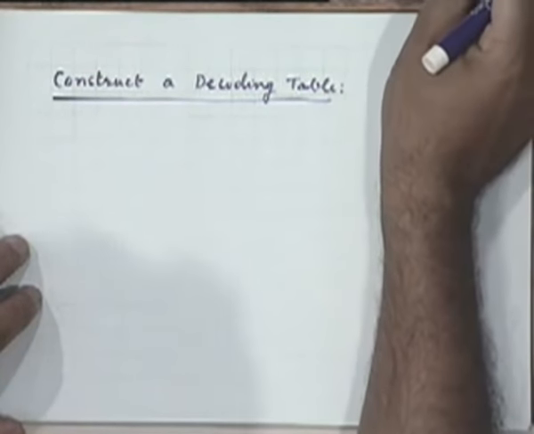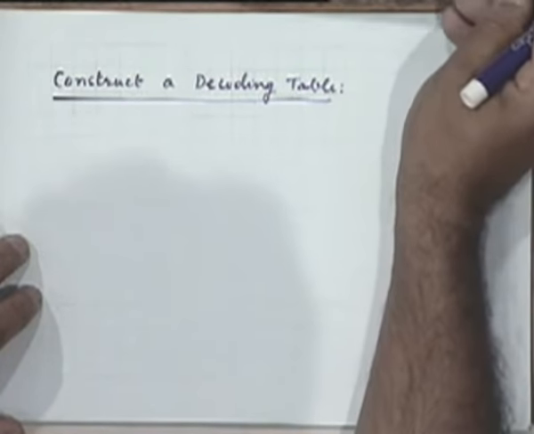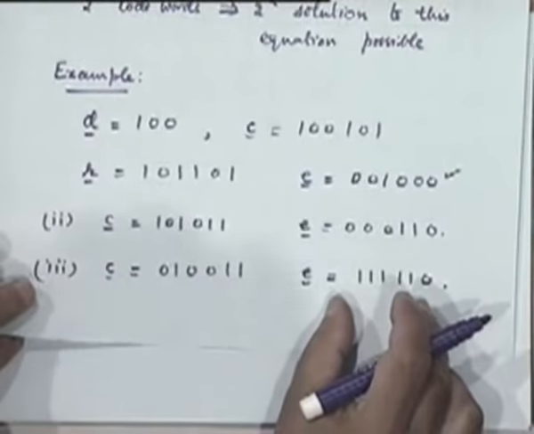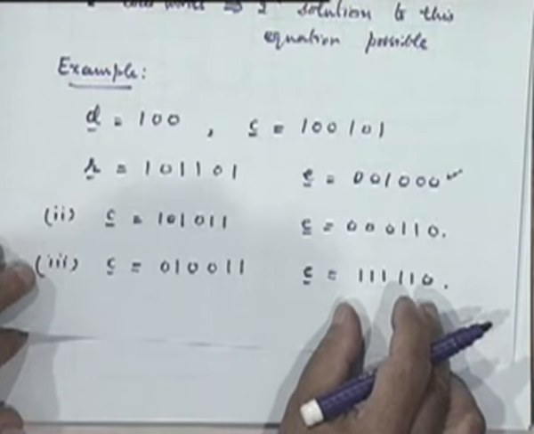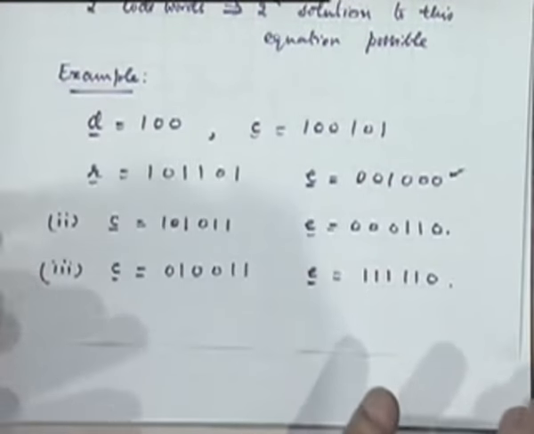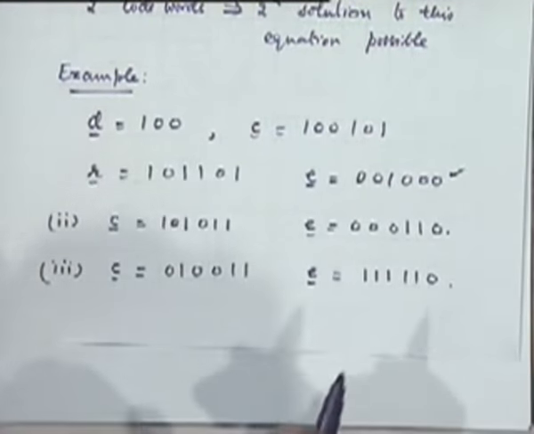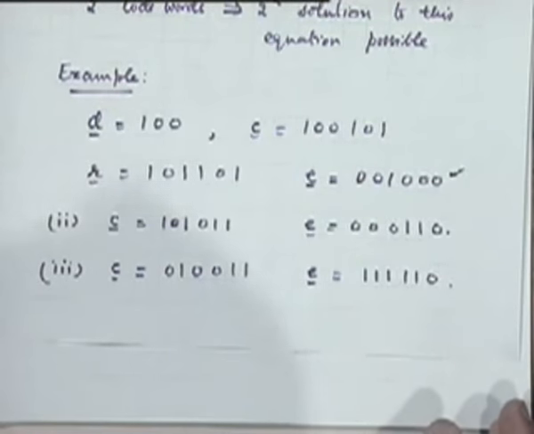See, there is a further problem here. How many different error patterns can I generate? 2 to the power n, obviously, because that's why I have to put a limit. I can't correct all these error patterns. Every code will have a limit up to which it can correct, depending on how it is designed, depending on what is the minimum distance between code words.